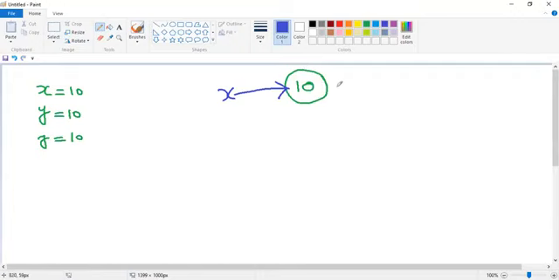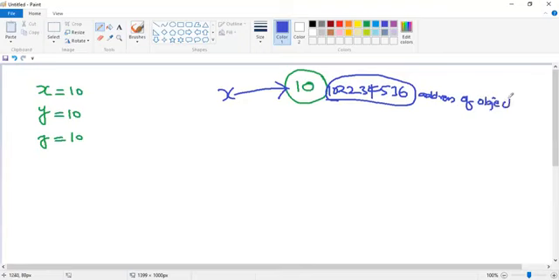If you look into the address of this particular object, I'm taking 2234536. What is this value considered as? Address. This is the address of the object that x points to.